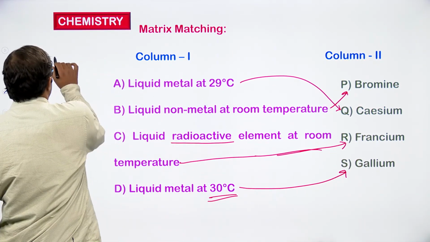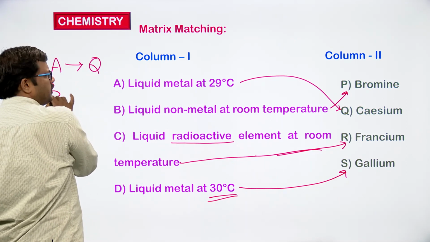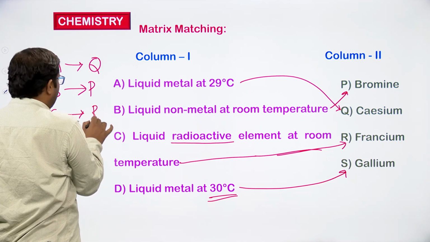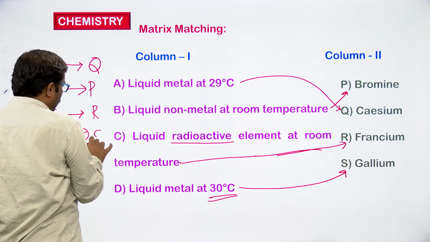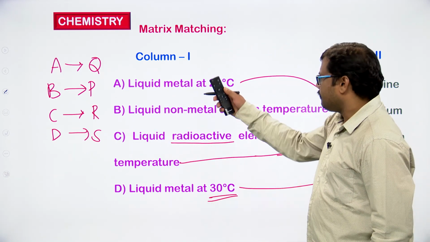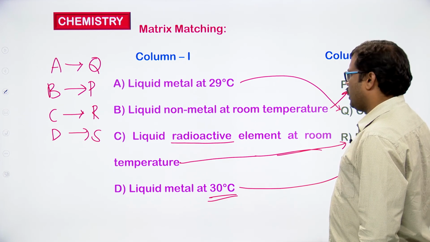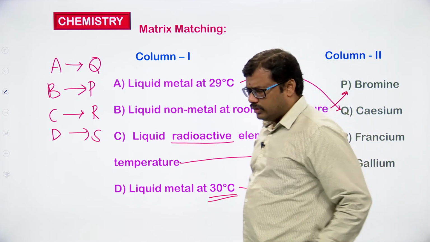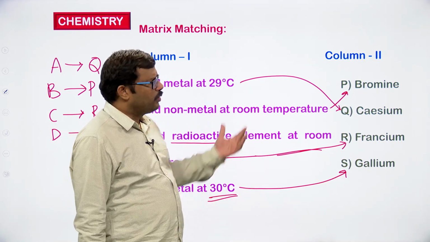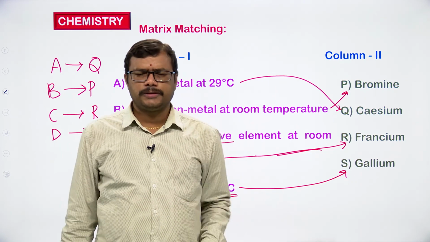So if you observe here, the mapping can be done. A is mapped to Q, B is mapped to P, C is mapped to R, D is mapped to S. A to Q, B to P, C to R, D to S. So this is how we are going to map the properties of column 1 with the properties of column 2 for the advanced level questions.